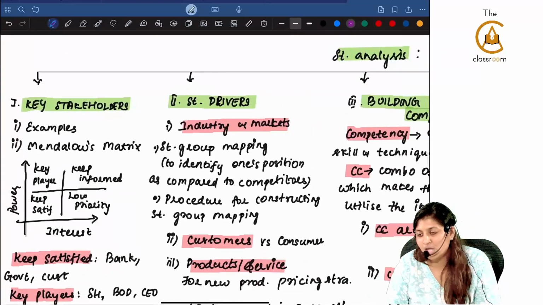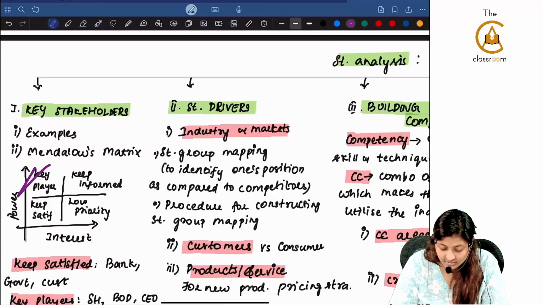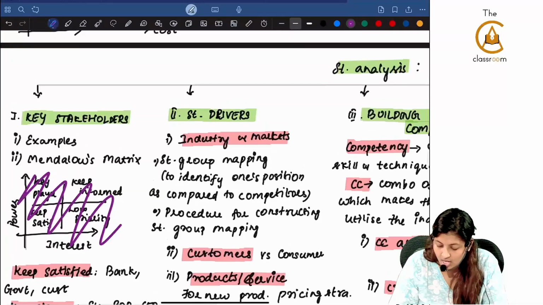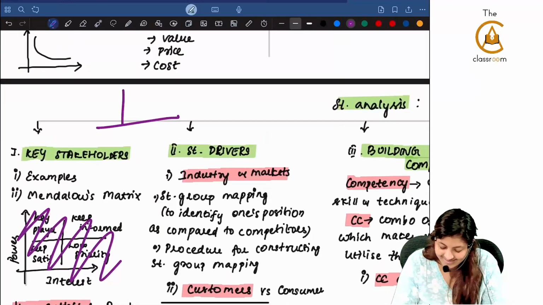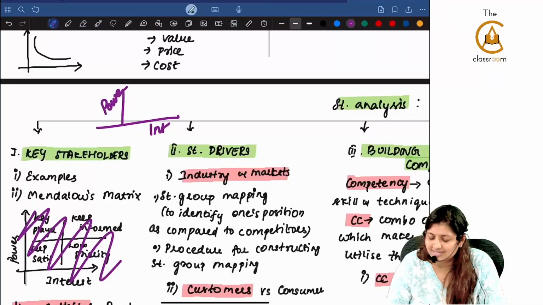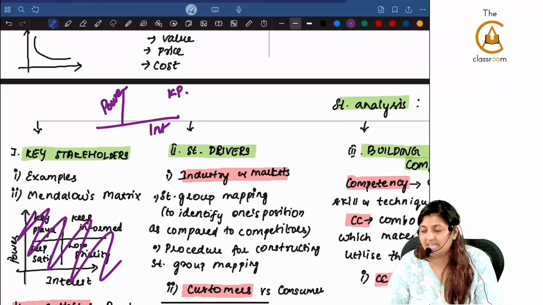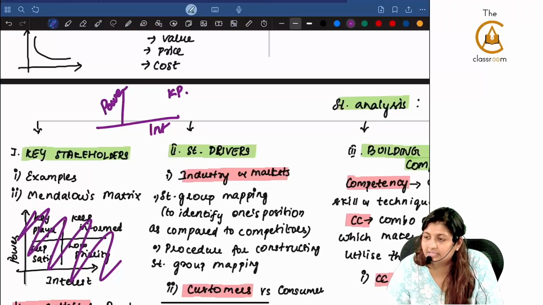Mendelow's matrix is also called the power interest matrix. Power on the y-axis, interest on the x-axis. When both are high, they will be called key players. Don't refer to the other version of this matrix, it is wrong. They can ask in MCQ, 1 mark, 2 marks. So high interest, high power is key player. Who are those people? Examples: board of directors, CEO, CFO and all of those.